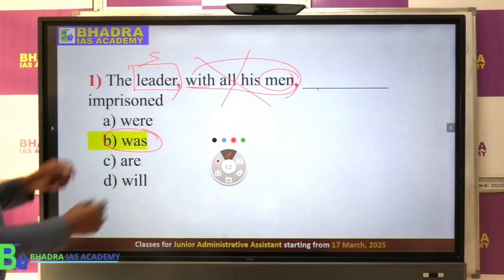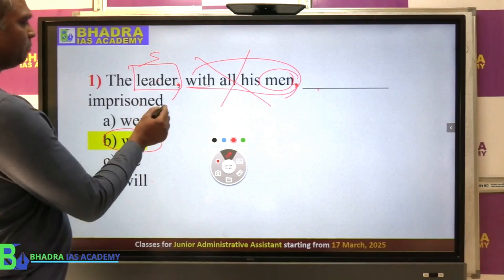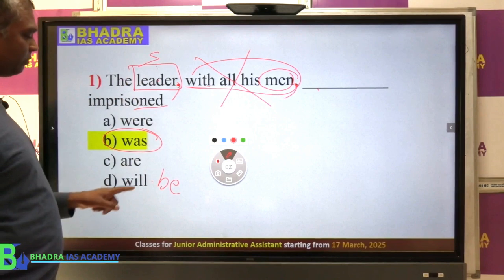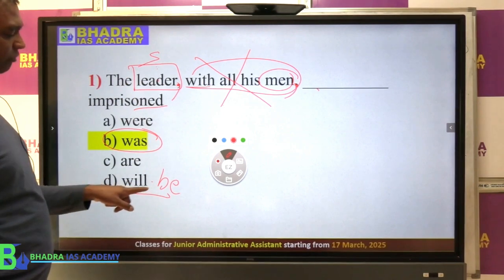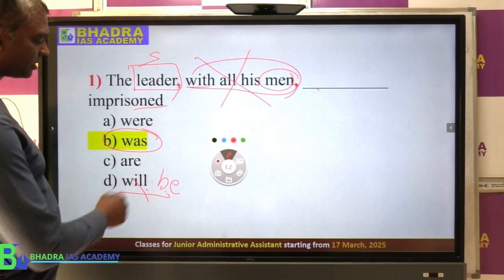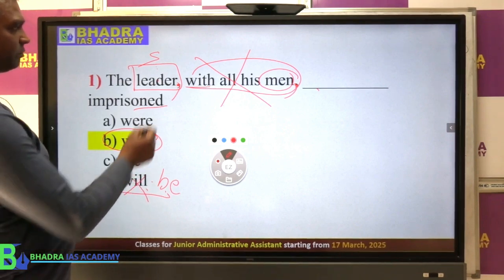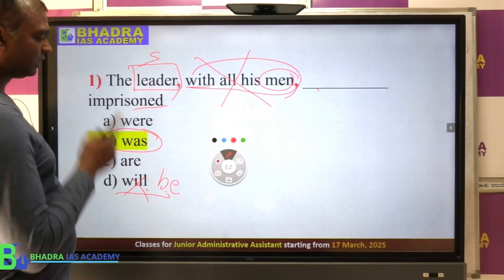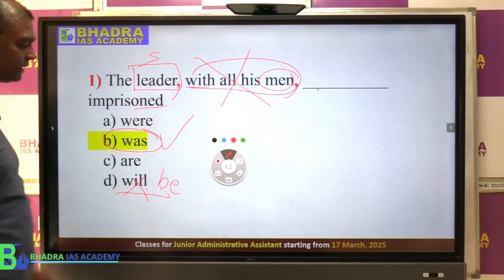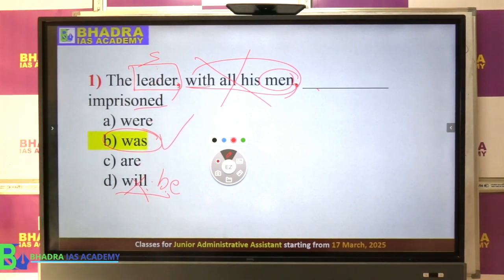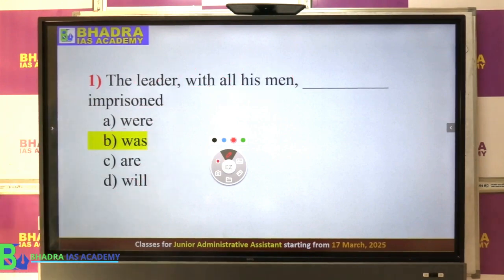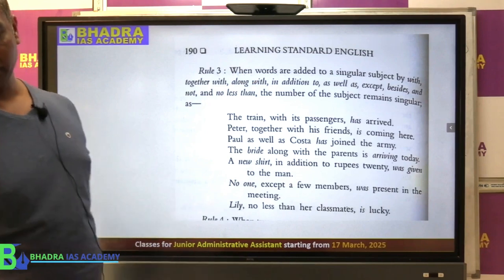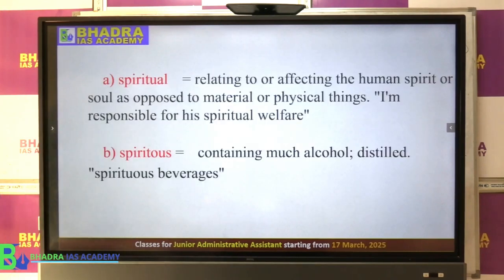Okay. Now will cannot come. Why? Imprisoned, then you need will be. The leader will be imprisoned, but there is only will, not be. Therefore this cannot come. Are cannot come because this is singular. Were also cannot come because it is singular. So the only one that will fit is was. Clear? So for solving this kind of question, you need to be familiar with this rule. Okay. Question number 2.